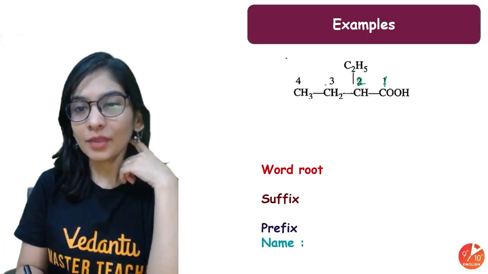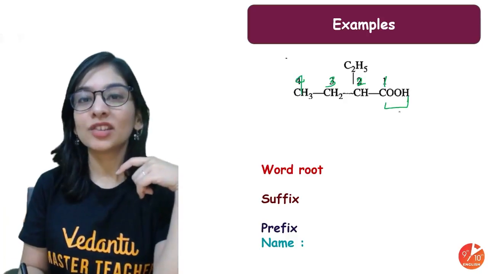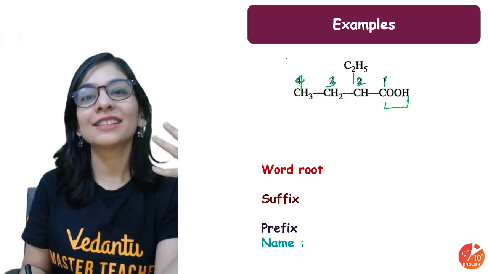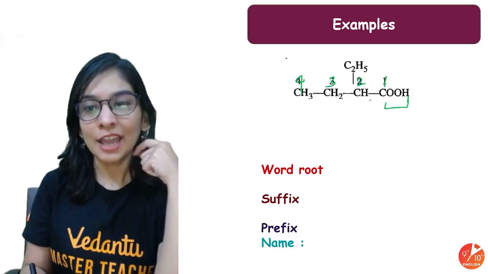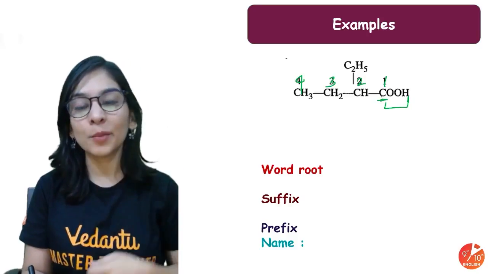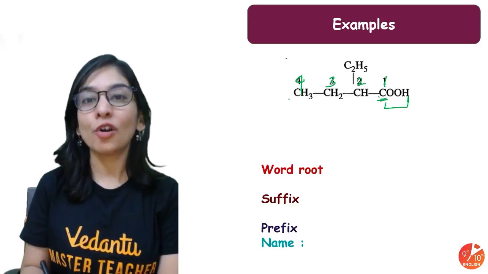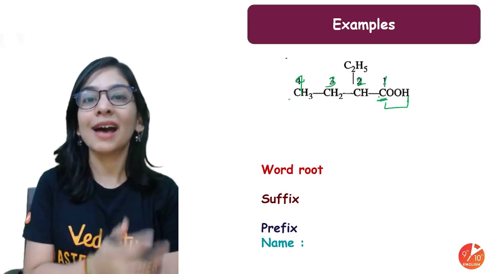Again, 1, 2, 3, 4, why from right to left? Because COOH is the functional group carboxylic acid, your organic acid. Okay, and please do not miss this carbon. Some students think this carbon will not be included, but being a part of the long carbon chain, that should be counted as well.